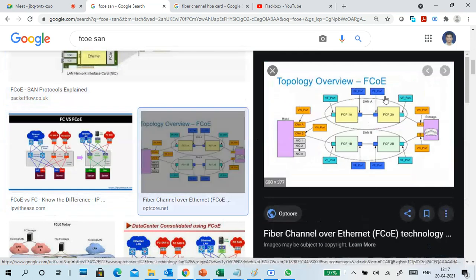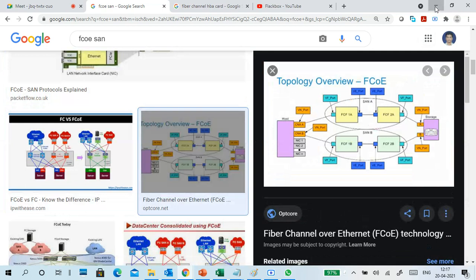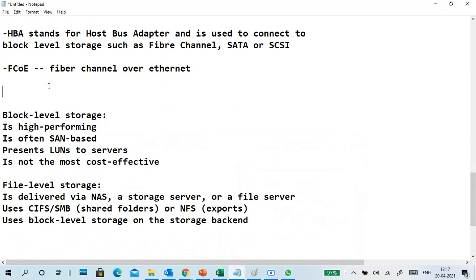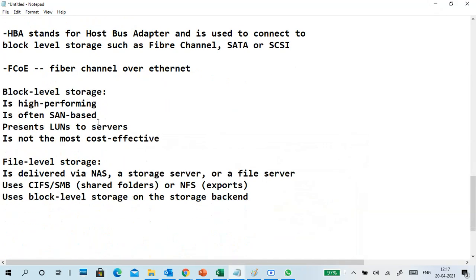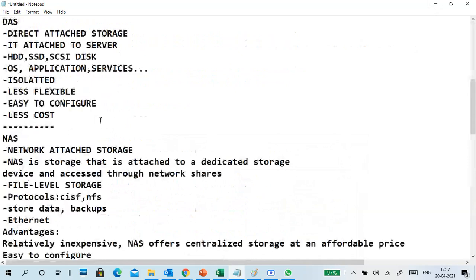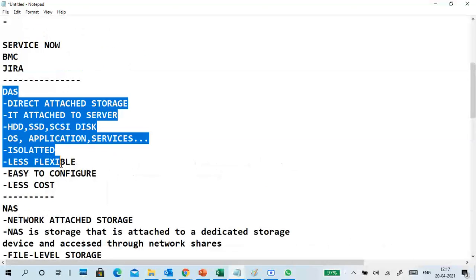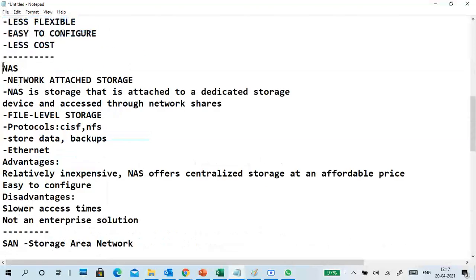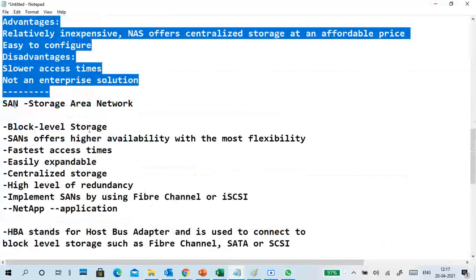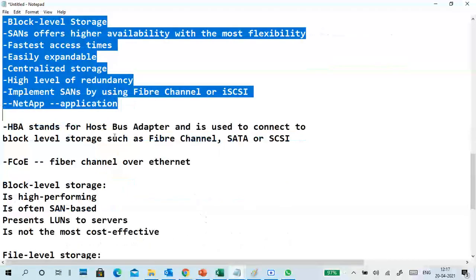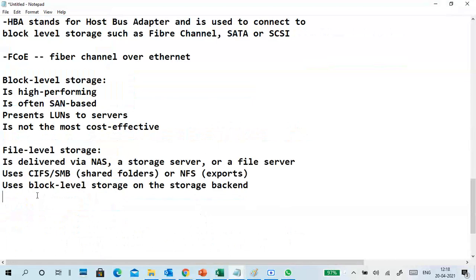A lot of pictures are there. Just knowing the terminology is, I think, enough. Why do I have to go through all these things? More importance, why am I giving it? Already I told you at the start, we don't know what project you will get. You may get a project in different areas, and one of the areas is storage also.